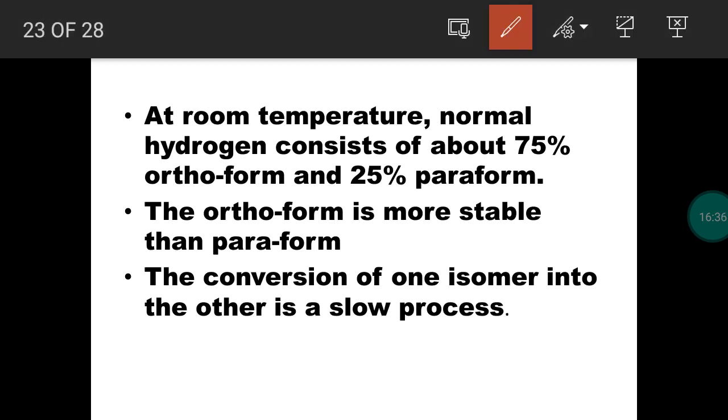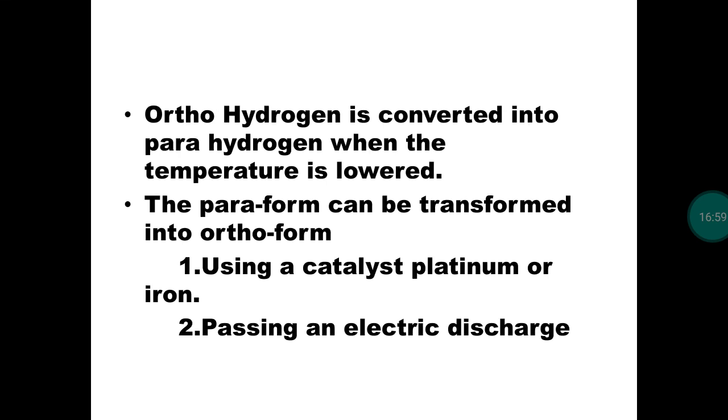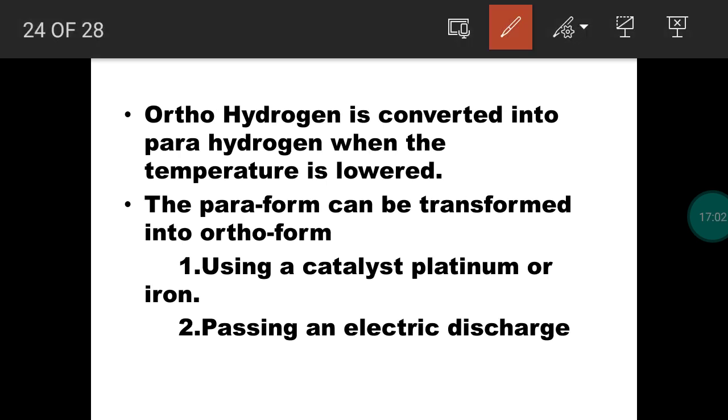Then what is the abundance of ortho and parahydrogen molecules? At room temperature, around 75% ortho and 25% parahydrogen molecules are present. Orthohydrogen is more stable than parahydrogen, and interconversion is possible. Ortho can be converted into para form and para can be converted into ortho form. For converting orthohydrogen into parahydrogen, we have to reduce the temperature. If the temperature is reduced, slowly ortho will be converted into para. But for converting parahydrogen into orthohydrogen, we have to follow special methods.